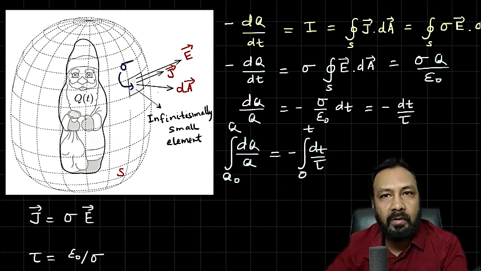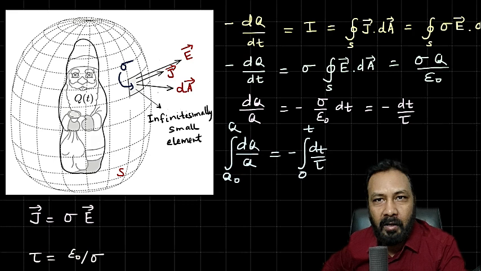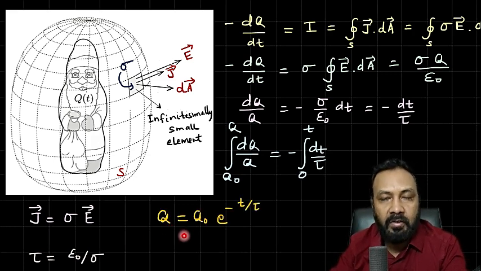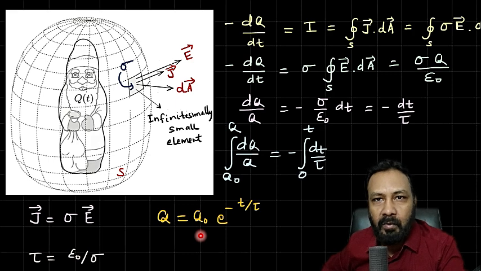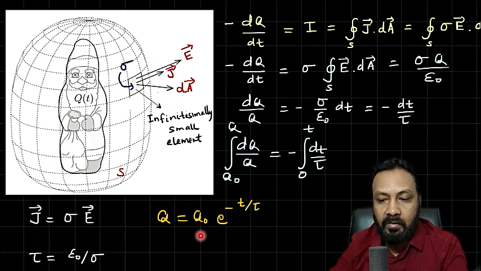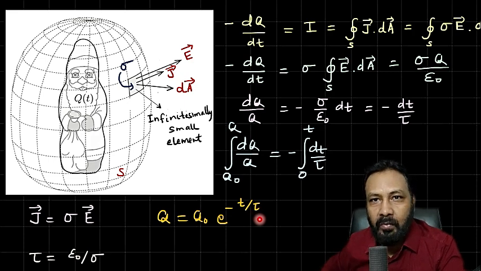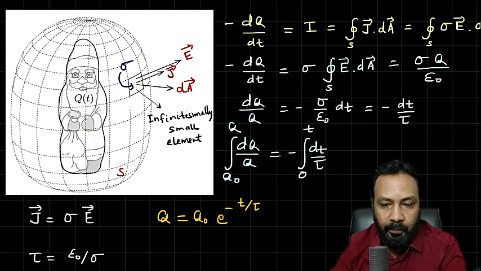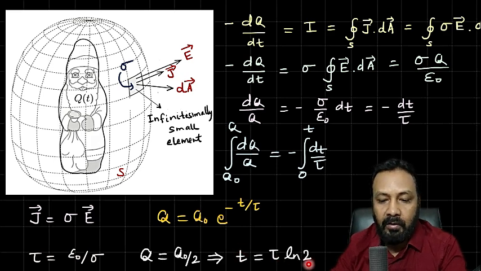Integrate on both sides. At the initial moment the charge was say q naught, and at time t the charge has become q. Integrating, we get q is equal to q naught e to the power minus t by tau. This tau here is the mean time, and the half-life time is the mean time times ln 2, or simply the time at which the charge will reduce to half its initial value. So put q equal to q naught by 2, and you will get t is equal to tau ln 2, and that's what we were asked. Thank you.